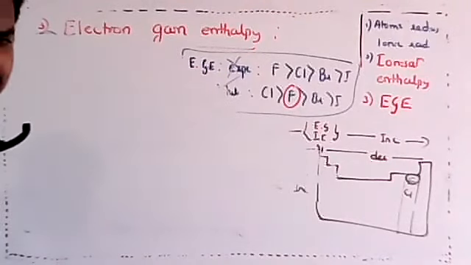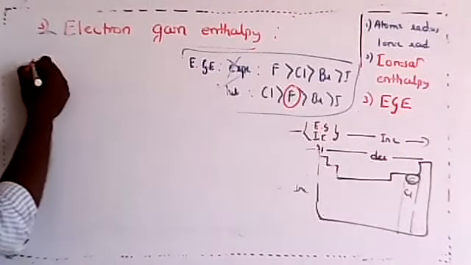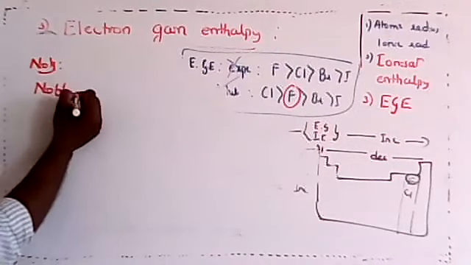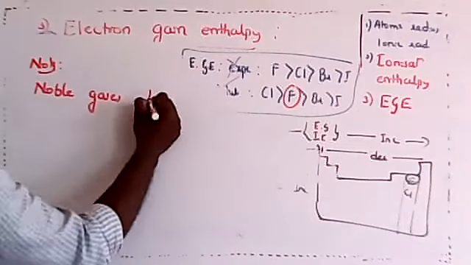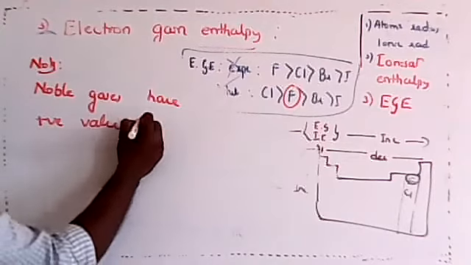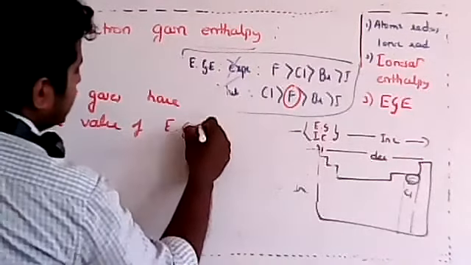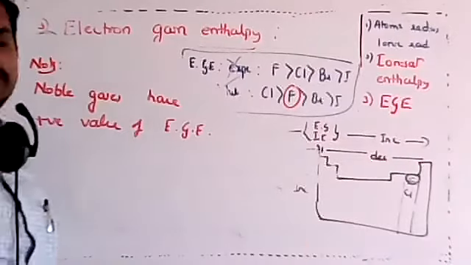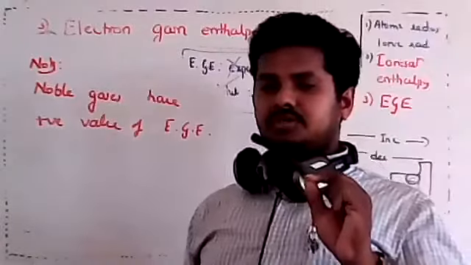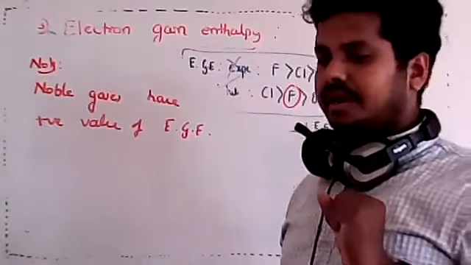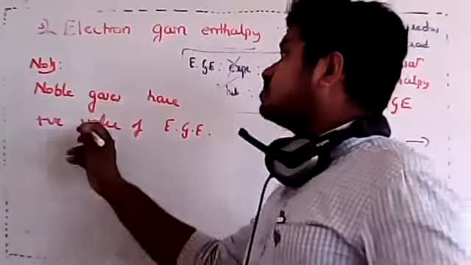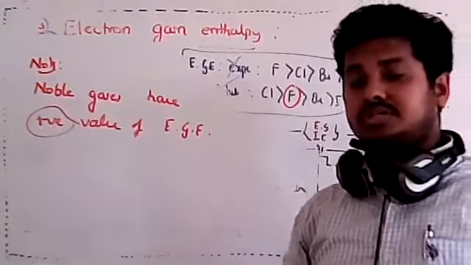So dear students, are you understanding, or should I explain? Note, noble gases have a positive value of electron gain enthalpy. Usually electron gain enthalpy is negative, meaning when you add an electron, energy will be released. But in the case of noble gases, you have to supply energy to add the electron.